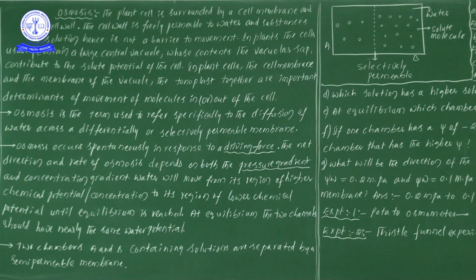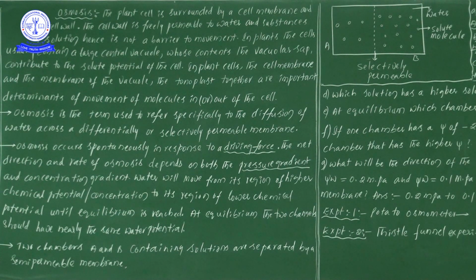Now, in osmosis, what is the main definition to be studied? Water will move from its region of higher chemical potential, or concentration, to its region of lower chemical potential until equilibrium is reached.